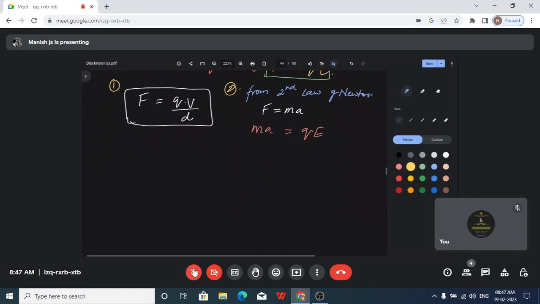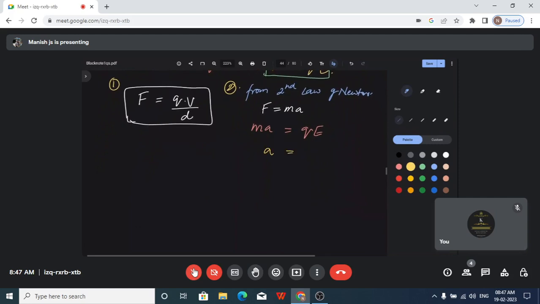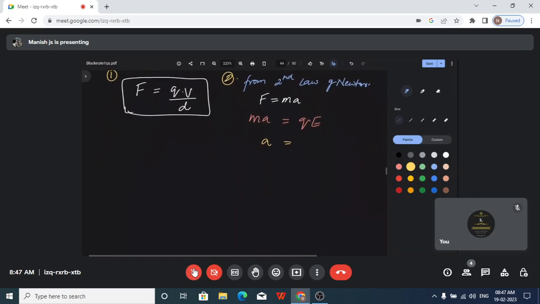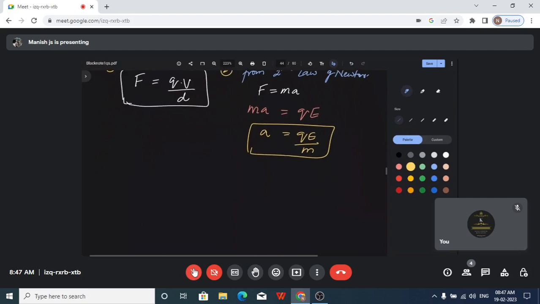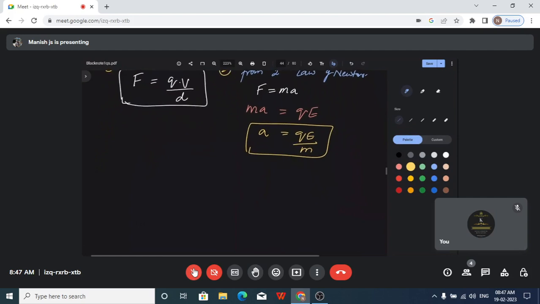So you can also find out the acceleration of the particles placed between the plates having electric field E and potential V. So A is equal to, dividing by M, QE upon M. This is the acceleration associated with them. Like this we can find out the acceleration.